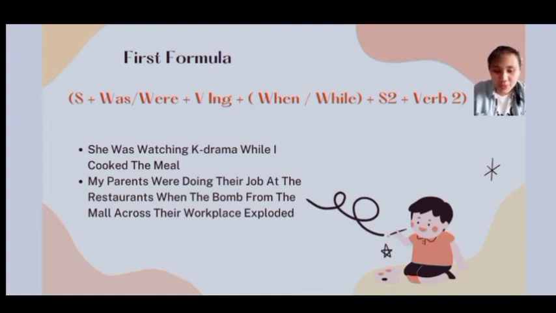And the second example, my parents were doing their job at the restaurant when the bomb from the mall across their workplace exploded. So my parents were. Why do we use were? Because my parents is plural, more than one person. Were doing. Do plus ing, so verb plus ing, verb-ing. And the bomb from the mall across the workplace exploded. Explode is verb 1. Verb 2 is exploded, plus ed.